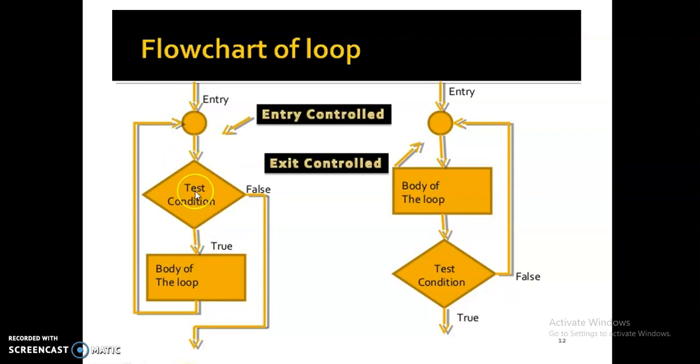Entry control loop means the condition is tested first, and then if the condition is true, it enters the true block. But in the exit control loop, the body of the loop is executed once, and then it checks the condition. If the condition is true, it goes back to the loop, and if it is false, it exits the loop. So this is the difference between the entry control loop and the exit control loop.